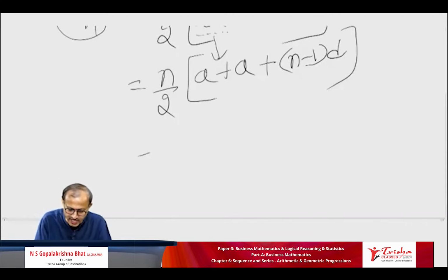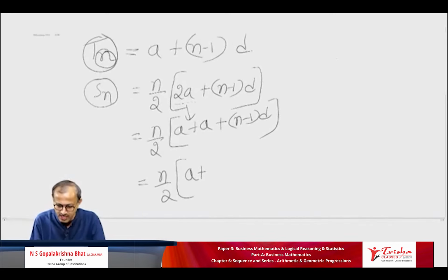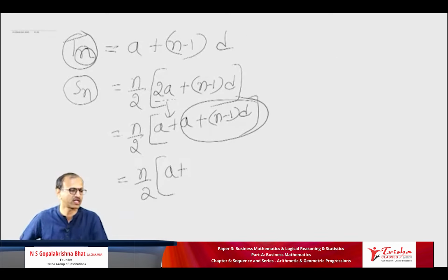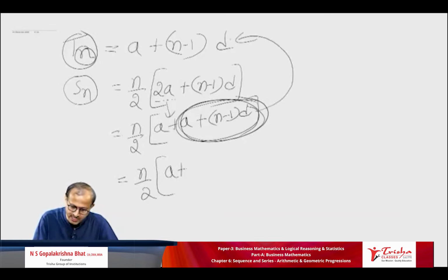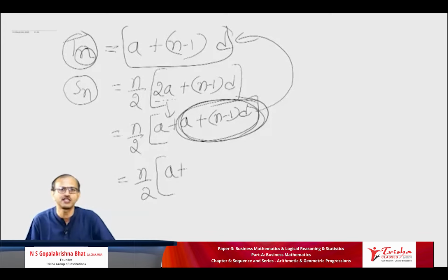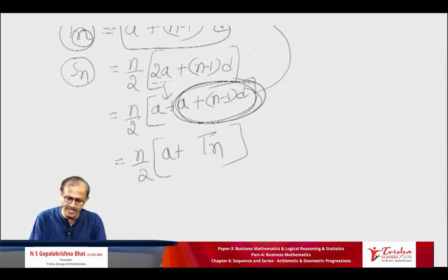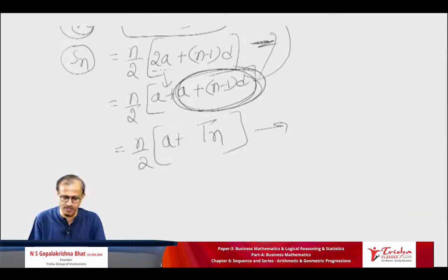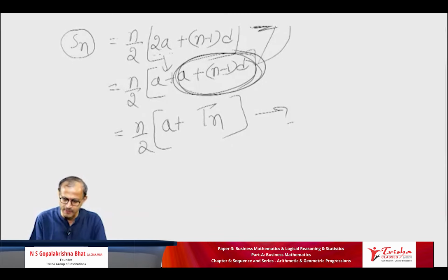So finally, n by 2, A plus, let us look at this part alone. Are you there with me, dear students? A plus n minus 1 into D. This part alone, what do we call it? What is the formula? Tn. So n by 2, A plus Tn. Finally, for Sn, I have written two formulae, either this formula or this one. In some books, they give it this way.